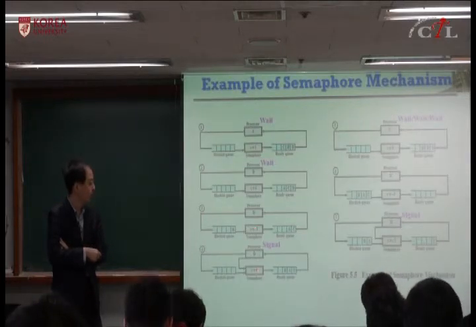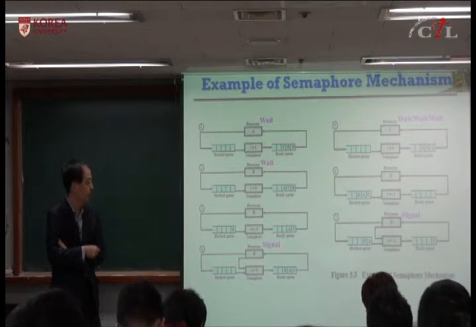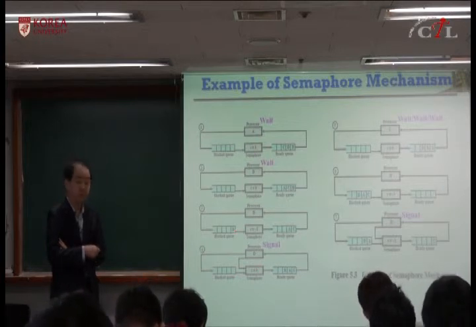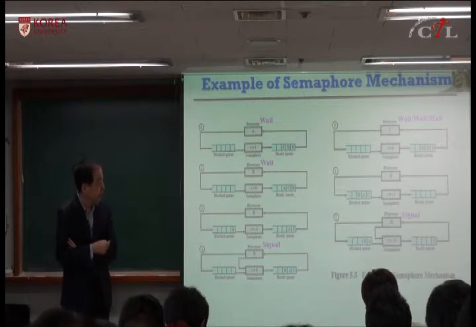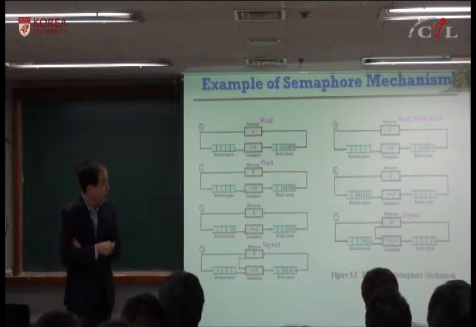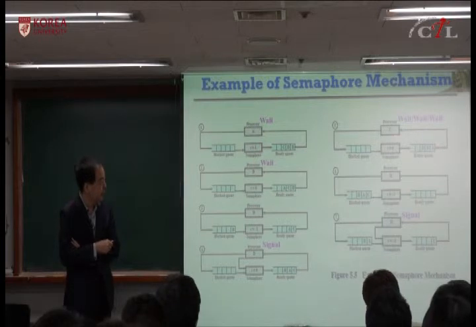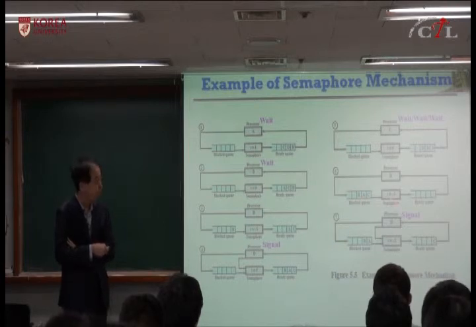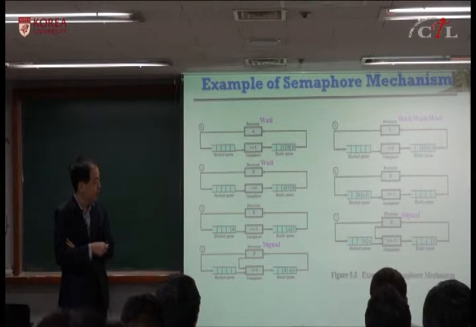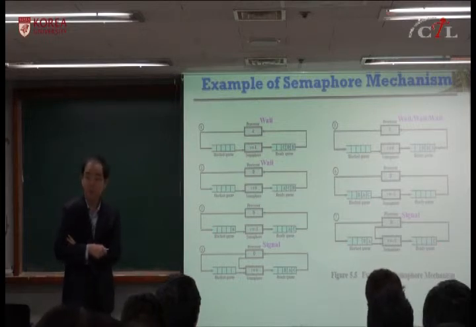After it increments, it becomes 0, so there is a waiting process, and it will unblock this one. So B is moving to the ready queue. Again, C will perform wait, and A will perform wait, and B will perform wait, and it becomes negative, and C, A, B will be blocked. D is again scheduled, it performs signal, and C will move to the ready queue, and so on.